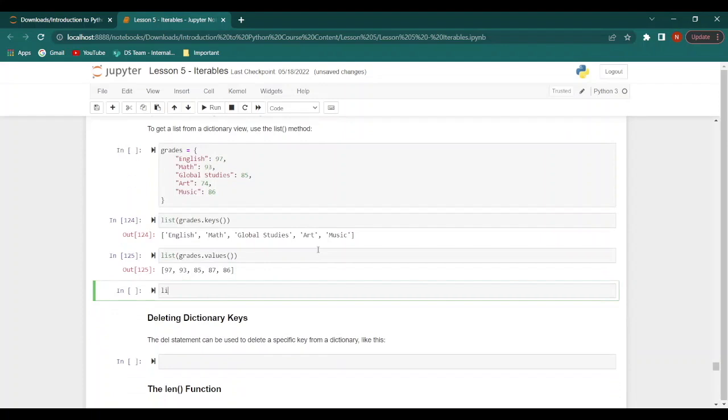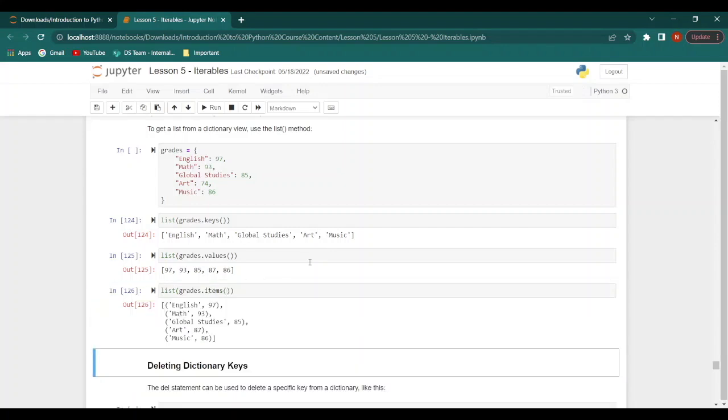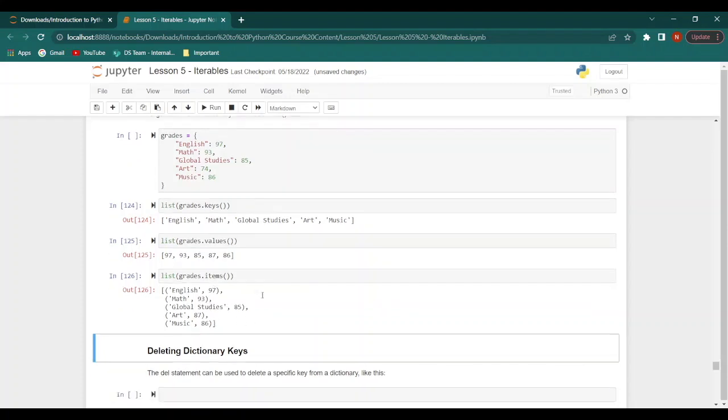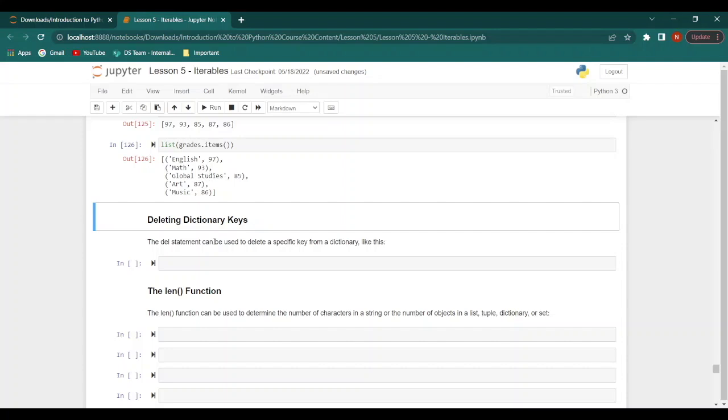And finally, we have list grades dot items. And here we get a list of our key value pairs. Now, how do we delete dictionary keys? We can use the del statement to delete a specific key from the dictionary.